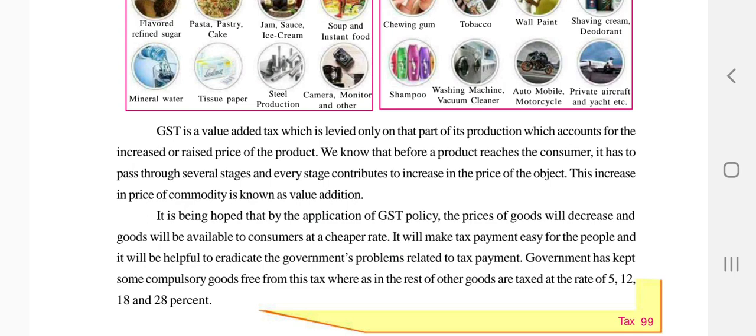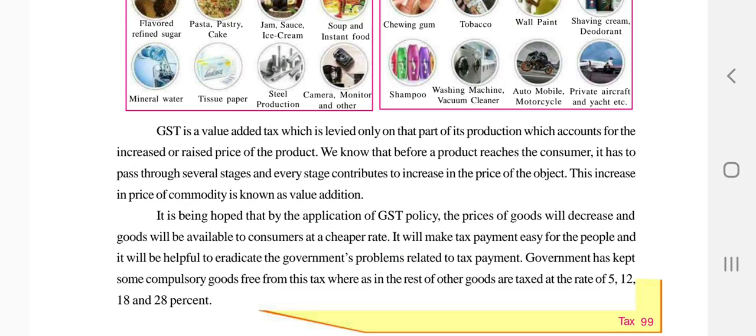So it will make tax payment easy for the people, and it will help to eradicate the government's problems related to taxes. They are doing this system because our government is facing problems collecting taxes from everyone. In that way they are including some taxes on every good, so that it will be easy to get the tax from the people. So they are putting taxes on every product that we get from the market.